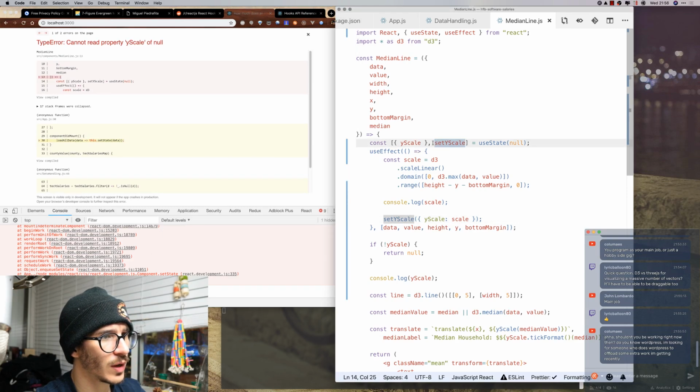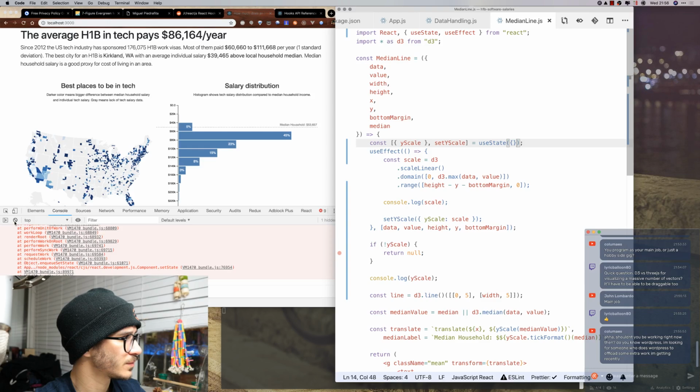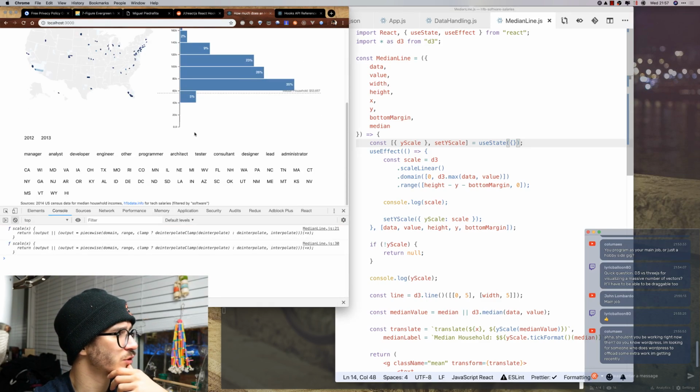Cannot read property yScale of null. Right, so that's going to start as an empty object. Let's see. Okay, interesting.